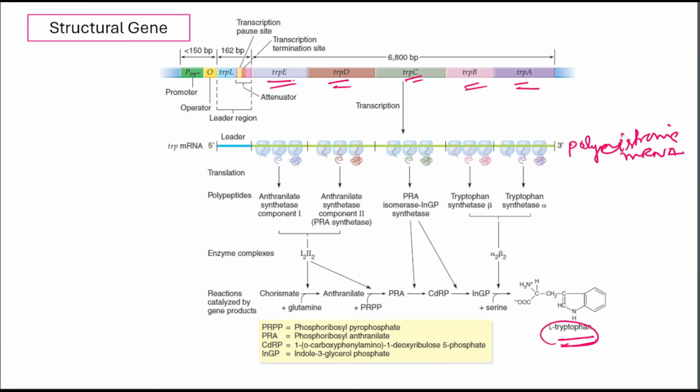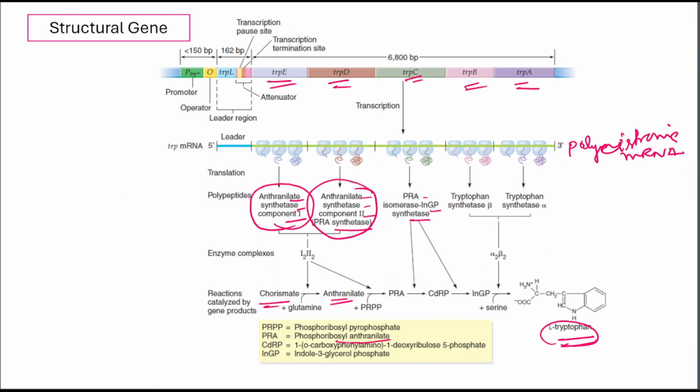Here the trpE gene produces the enzyme anthranilate synthetase component 1, and that catalyzes the first step in tryptophan biosynthesis, converting chorismate to anthranilate. And next is the trpD gene that synthesizes anthranilate synthetase component 2, also called PRA synthetase. PRA means phosphoribosyl anthranilate. This enzyme works together with the trpE gene enzyme to complete the first reaction in the pathway.